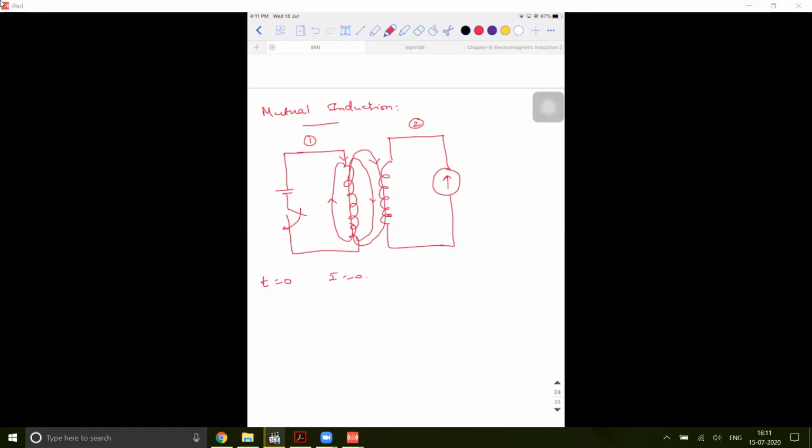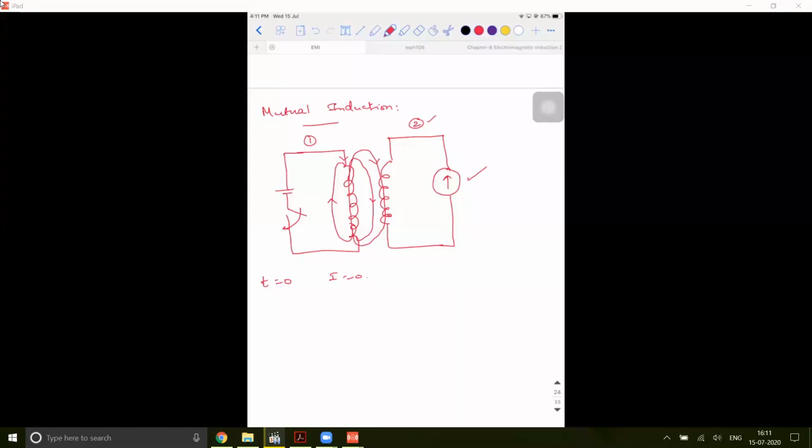It shows deflection. So the second coil is not connected to any battery, but it is showing a deflection in the galvanometer because it is saying that yes, current is flowing through me. But who is responsible for the current generated in the second coil? It is the change of current in the first coil that is responsible.